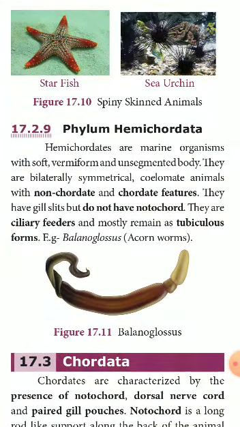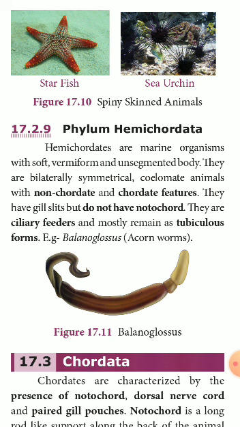Phylum Hemichordata means animals which possess characteristic features partly of invertebrates and partly of vertebrates. The invertebrate characters are also called non-chordate characters. The vertebrate characters are also called chordate characters.